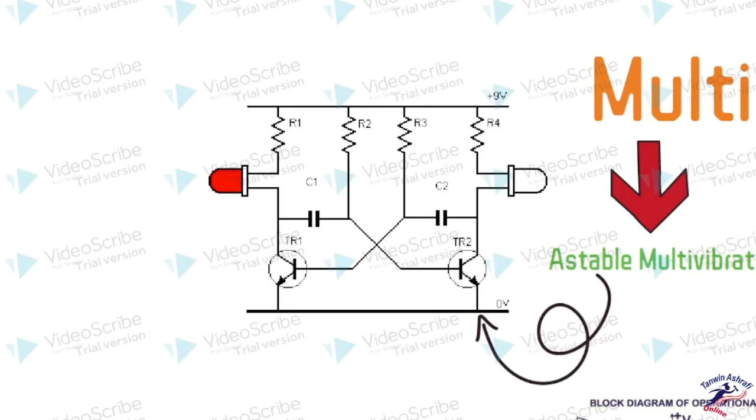To observe the output, we have connected LEDs between the collectors, so that as one transistor is on, the other transistor is off, and when the other is on, the first one is off. This is how the astable multivibrator acts.